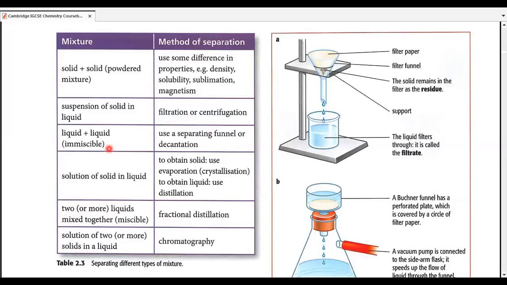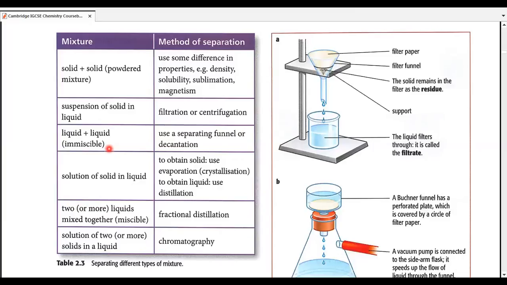Continuing with the next portion, two or more liquids, when they are mixed together and they are miscible in one another, by that I mean they can be easily dissolved into one another. For example, soda can be mixed into water, or soda can be mixed into milk. Soda milk is a common thing that we use in our homes during the summer season, especially during the Ramzan times.